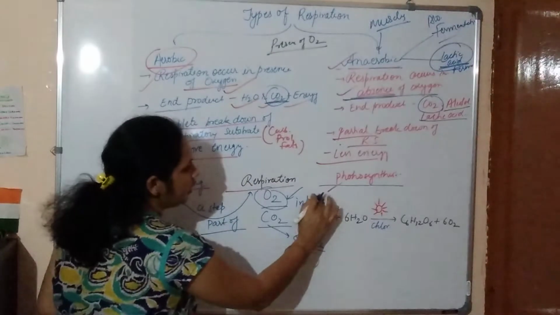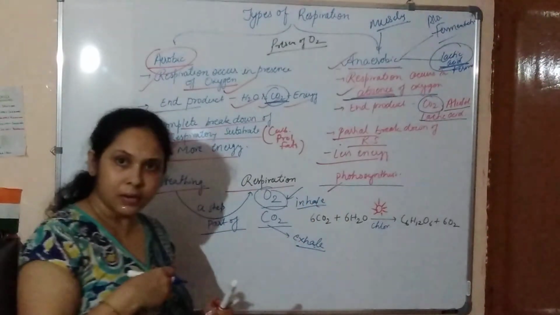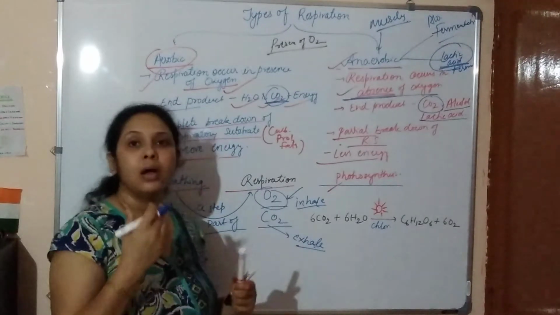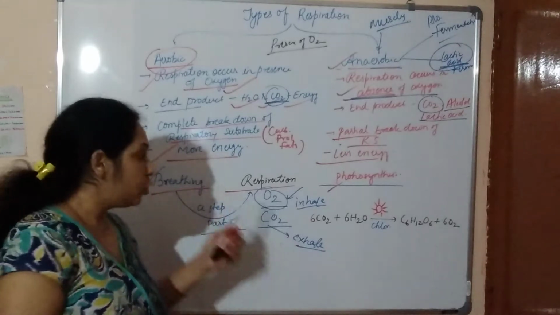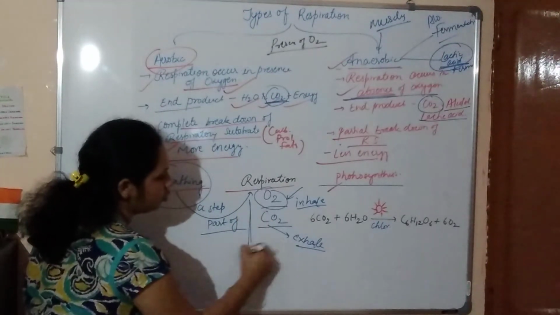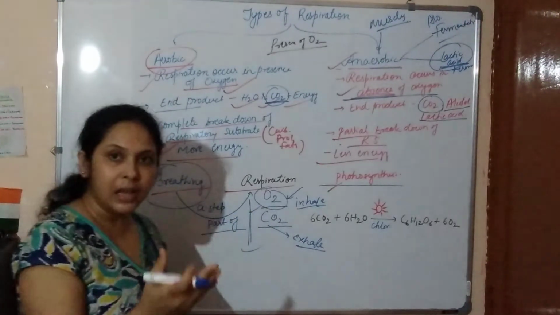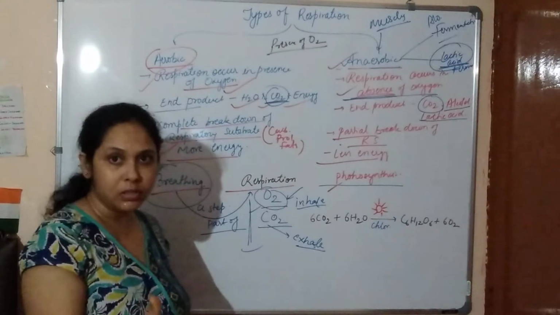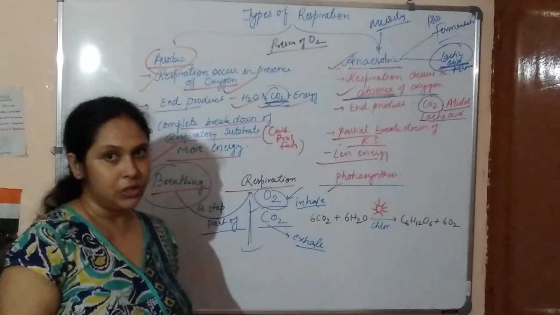So here we inhale and take the oxygen, because aerobic respiration requires oxygen. Through the breathing process we do these two things. We take in oxygen and exhale to remove carbon dioxide, which we get from the end product of respiration.